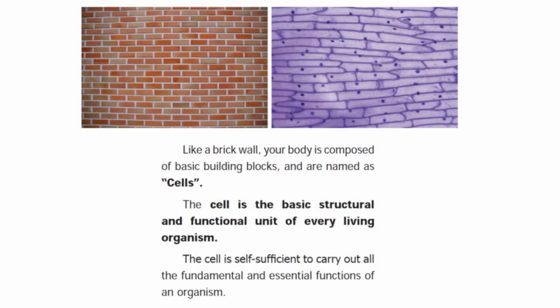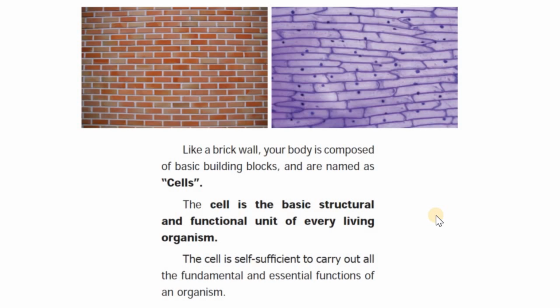Let us do a quick recap of what we have learned till now. Just like a brick wall that you see over here, our body is composed of basic building blocks like this, and this is the cell. The cell is the basic structural and functional unit of every living organism. You have to understand that there are very few organisms which are unicellular. Most of the organisms are multicellular. They have various types of cells in their bodies.